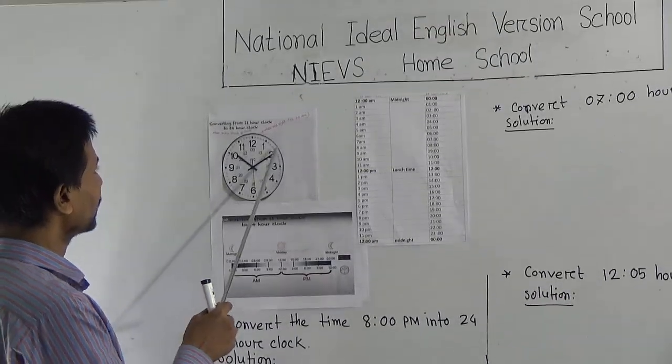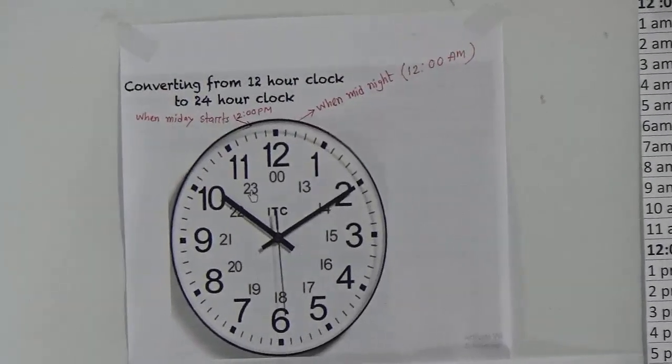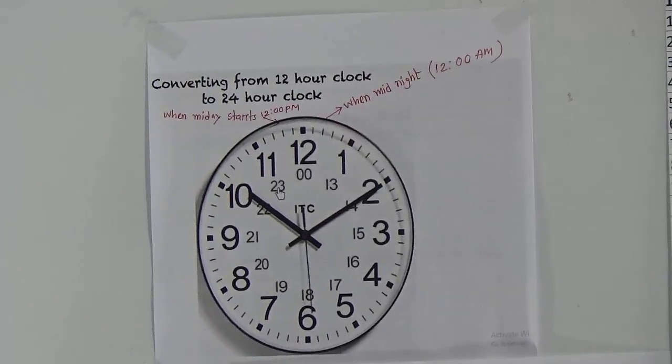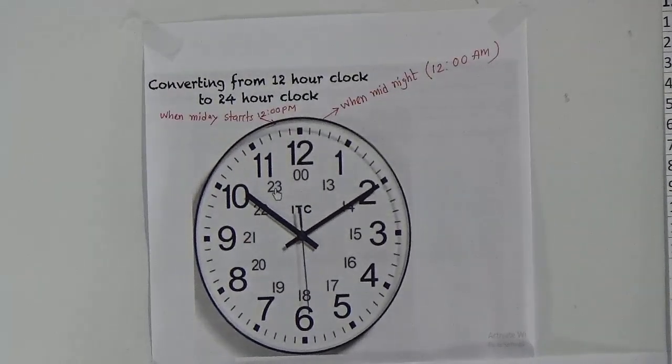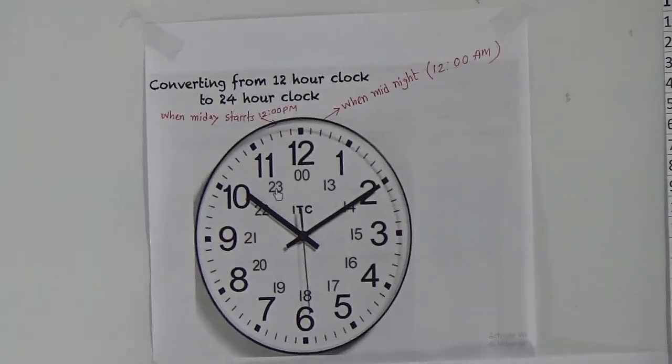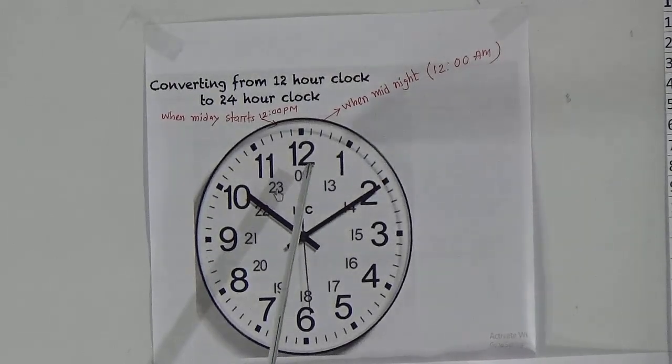Look, this is a table clock. Now I will teach you how we can convert 12-hour clock to 24-hour clock. Similarly, 24-hour clock to 12-hour clock. This is 12 hours.